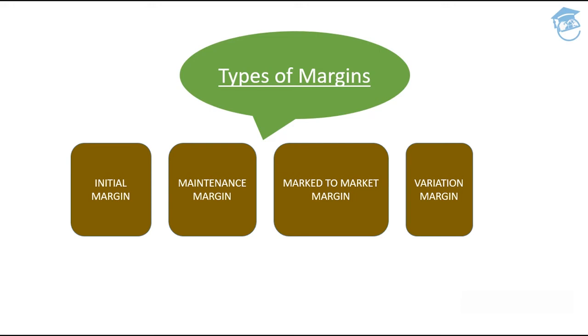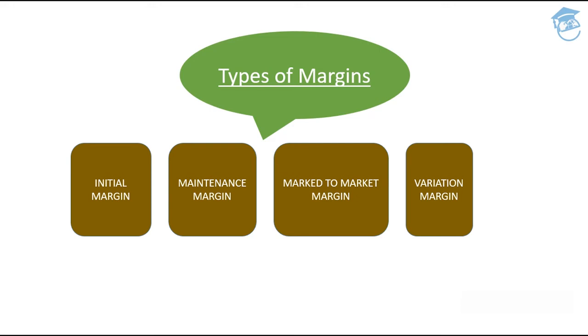So the mark to market margin is just that: for that particular transaction, the 2 rupees going up will be counted in your mark to market margin as profit, and then the fall of 7 rupees, leaving you 5 rupees down in comparison with your original value, will also be counted in your mark to market margin. So this way, the mark to market margin basically works. Okay, it goes up, it goes down, and somehow it is settled.